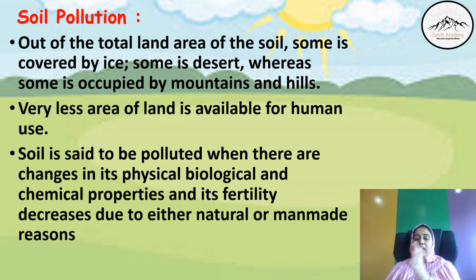Now, what are these biological and chemical properties? The original soil is of red color, and then there are the minerals present in the soil. These are the biological and chemical properties of the soil. But when they change due to either natural or man-made reasons, then we say that the soil is polluted.